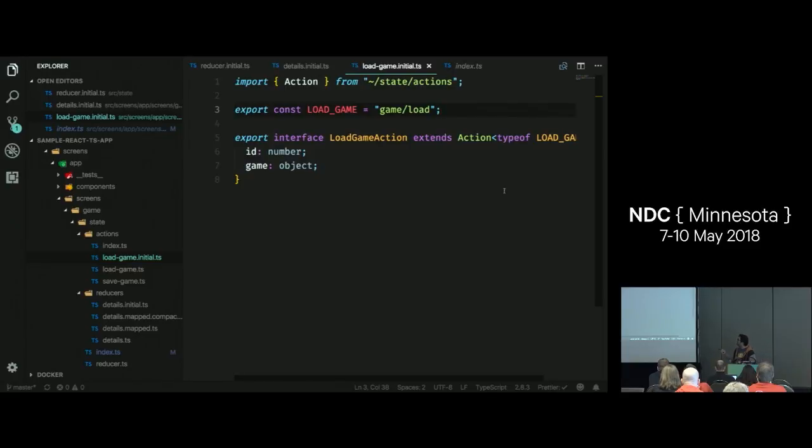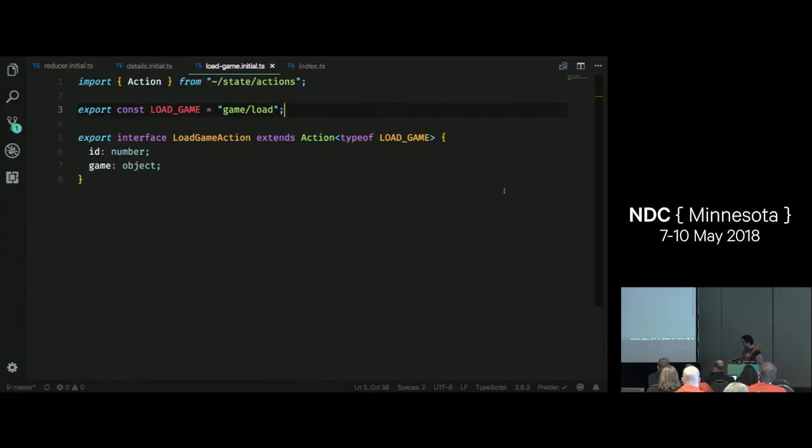So load game is one of my actions. And then I have this TypeScript interface that describes what that action has. It has an ID, it has a game object, and it's extending this thing called action, but I'll get into that next.